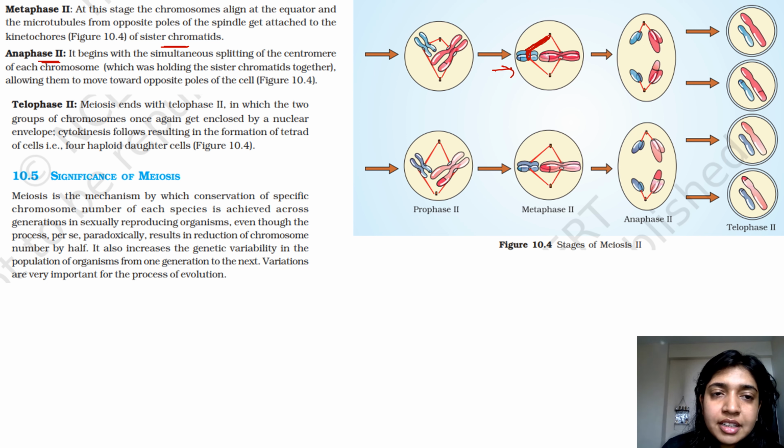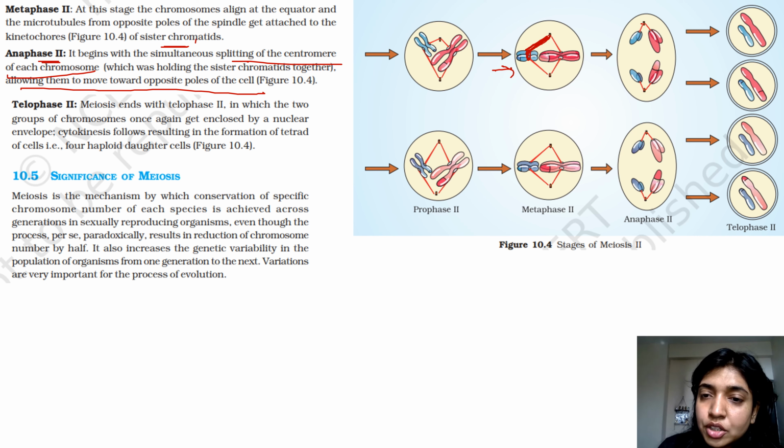In anaphase, there is splitting of the centromere of each chromosome, allowing them to move towards opposite poles. So what happens is that since it has bound to the kinetochore at the centromere, the spindle fibers will start pulling each chromatid towards itself.